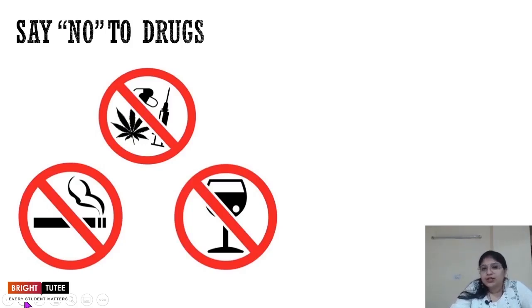And during this period, especially if somebody offers you drugs, alcohol or cigarettes, you should say no to all of these things. Why? Because these things will cause addiction, and if you get addicted to these things during this period, your adulthood will also get spoiled, right? So although you might feel insecure, you might feel troubled, always keep in mind that this phase only lasts for a few years, and this is the phase of development, and everybody goes through this phase, right?